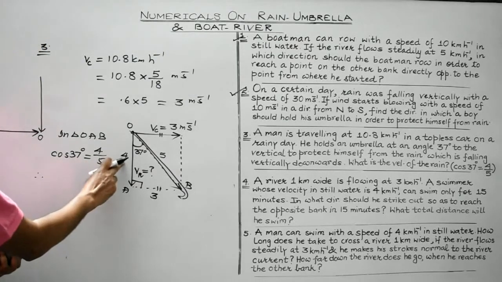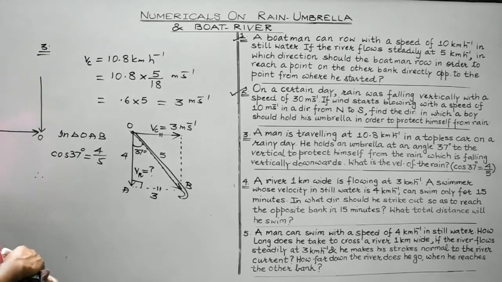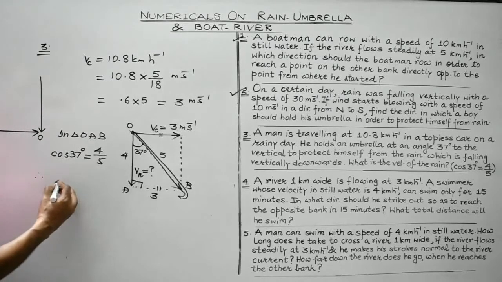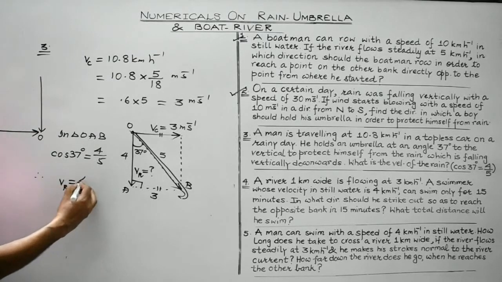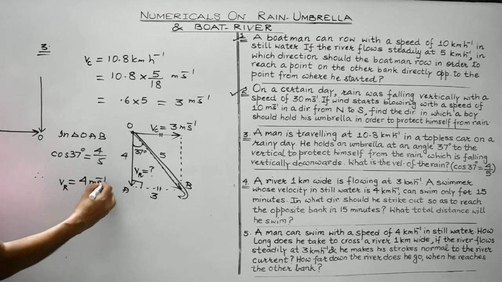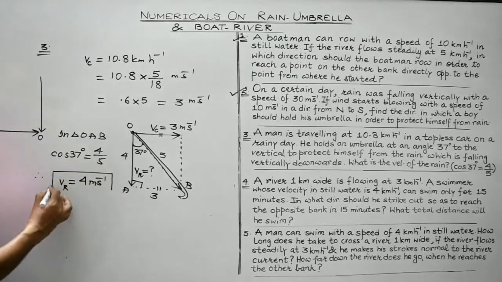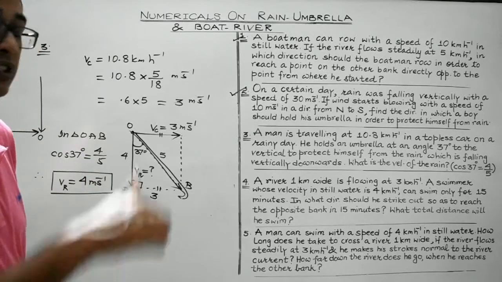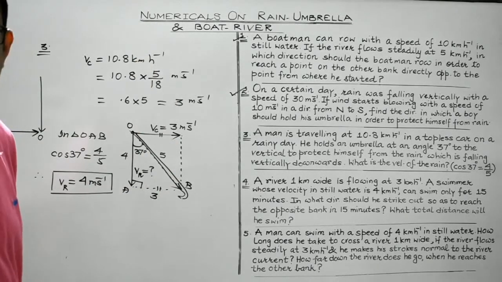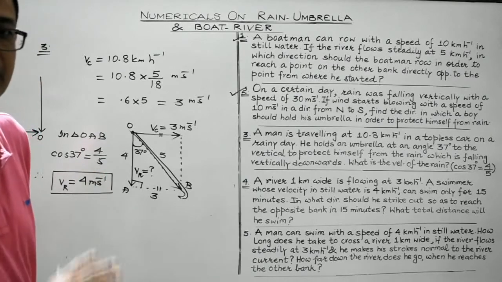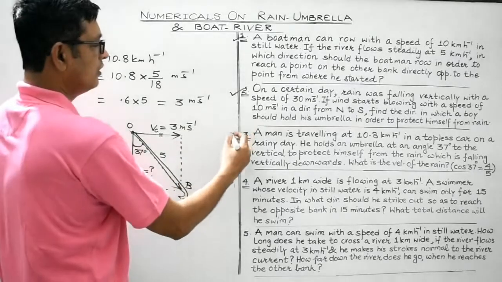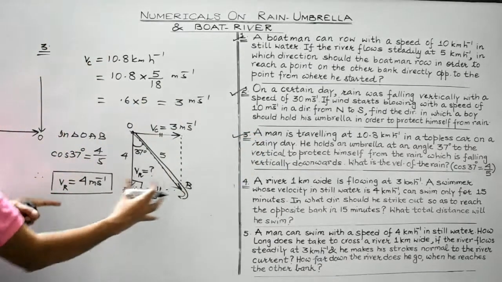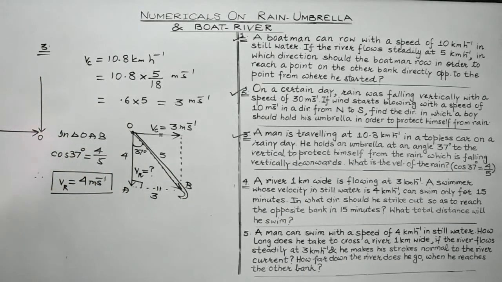Now, we have obtained the value of the velocity of the rain. So what do we get? VR is equal to 4 meter per second. So the velocity of the rain with which it is falling in the downward direction must be 4 meter per second. So students, it was a very simple question. Simply you need to draw the appropriate diagram. There was nothing new in this question. Right, students?